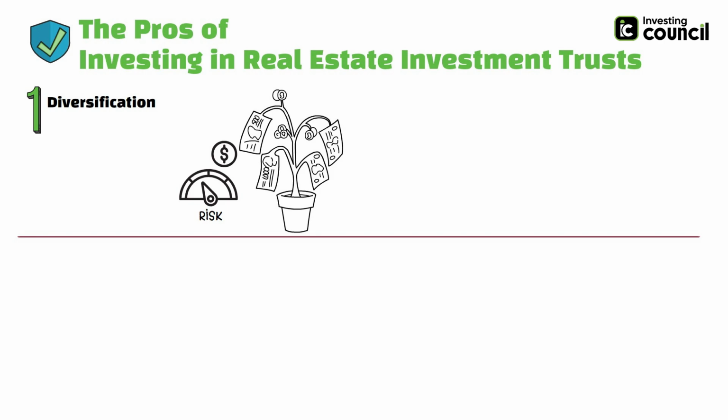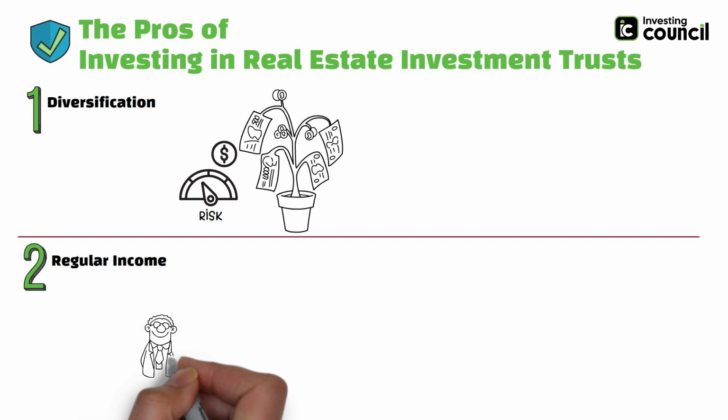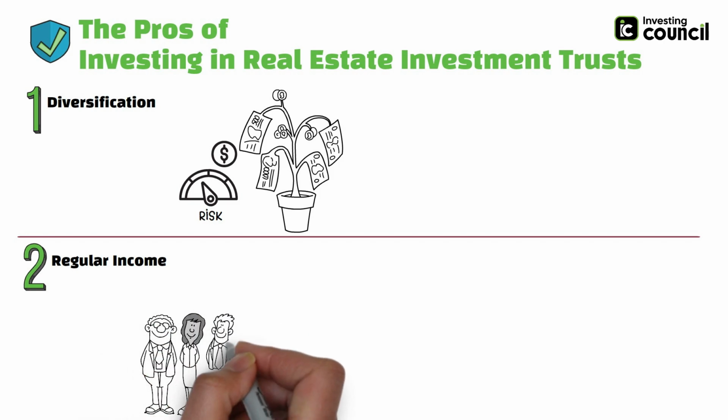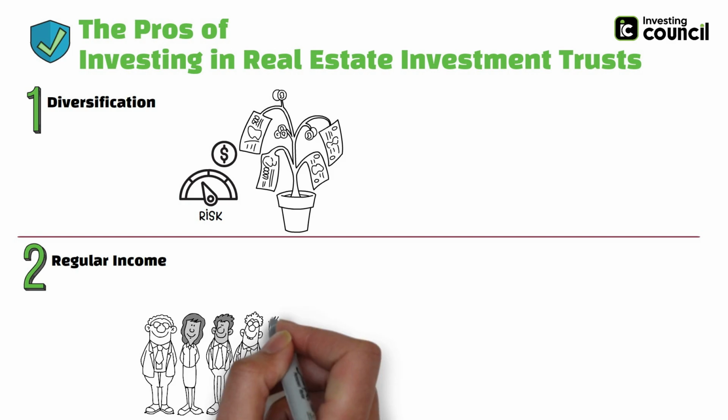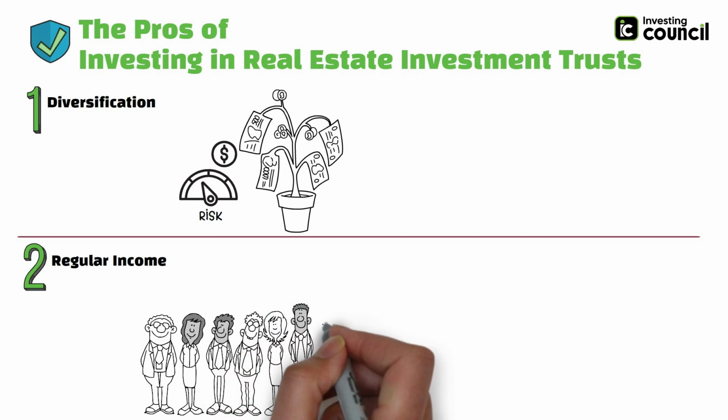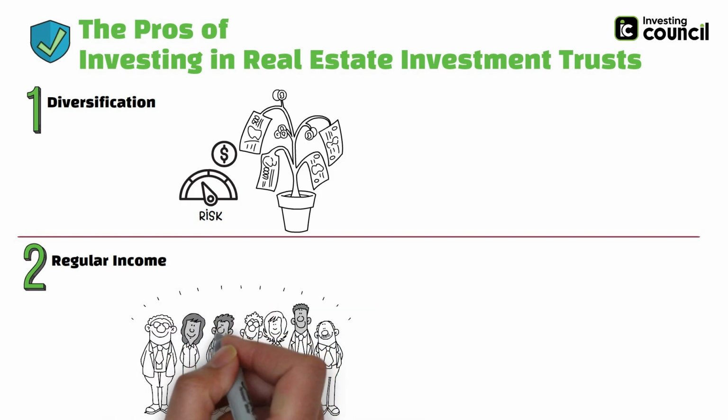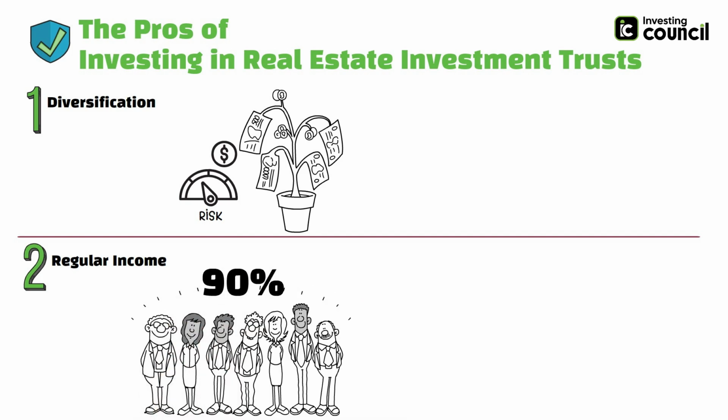The second advantage is regular income. REITs are required to distribute at least 90% of their taxable income to shareholders in the form of dividends. This can provide investors with regular income, which can be particularly attractive for those looking for steady cash flow.